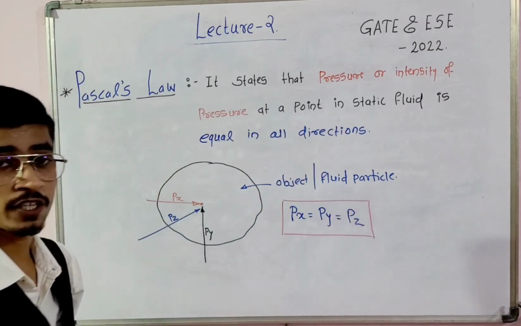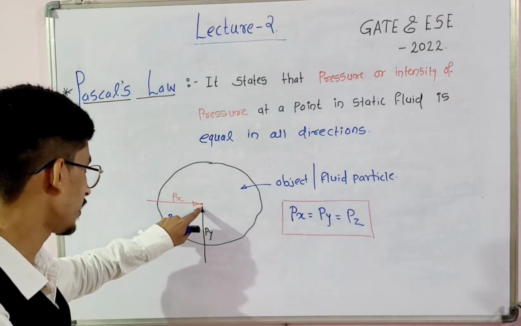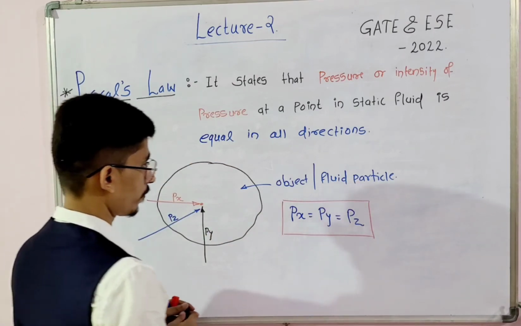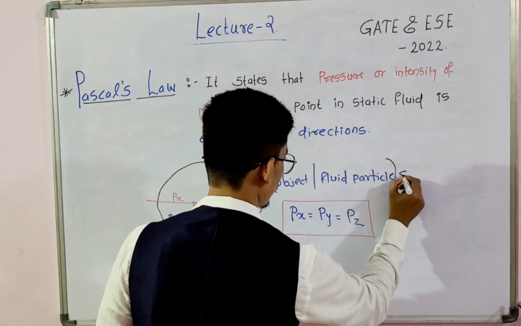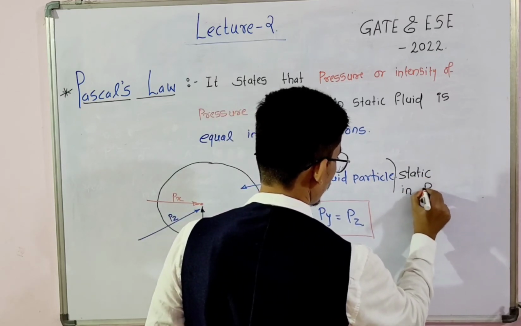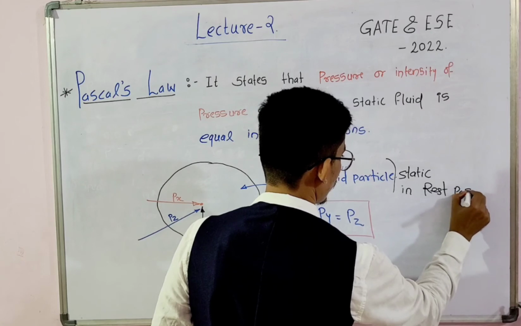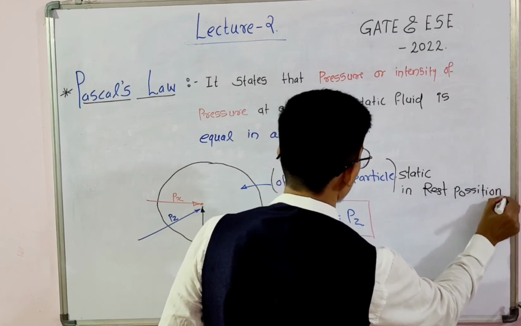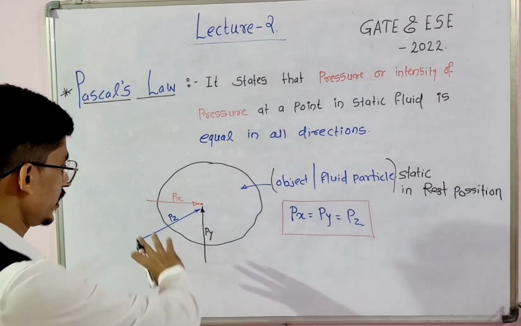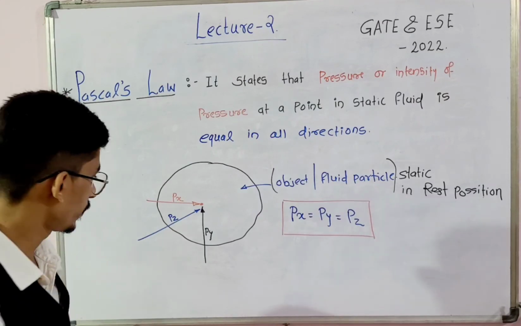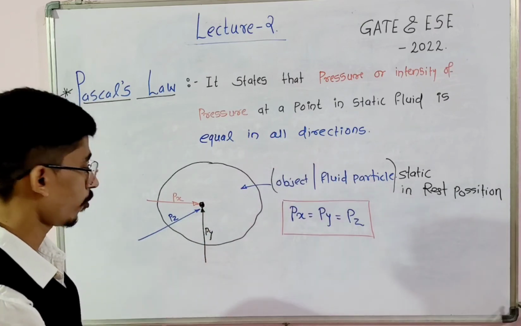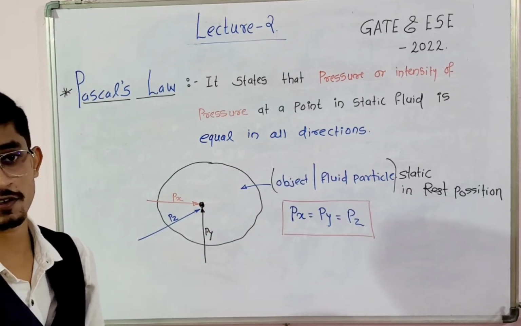It states that the pressure or intensity of pressure at a point in a static fluid, where the fluid particle is static, in a rest position, is equal in all directions. So this pressure, Px equal to Py equal to Pz at this particular point, will be the same. The intensity of pressure at this point will be the same. So this is our Pascal's law, very easy.